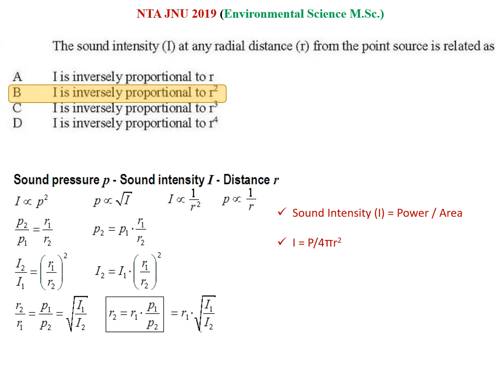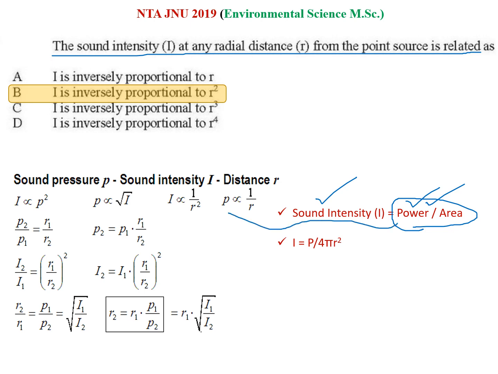The next question they ask, the sound intensity at a radial distance r from the point source is related to r as. So sound intensity का जो formula होता है that is power of a sound upon the area, मतलब sound की power कितने एरिया में पड़ रही है और साथ ही साथ उसका जो वैल्यू होता है वो कुछ इस तरीके से वेरी करता है. जैसे कि आप देख सकते हैं यहाँ पे इंटेंसिटी का जो फॉर्मूला है वो P अपॉन 4πr² है.